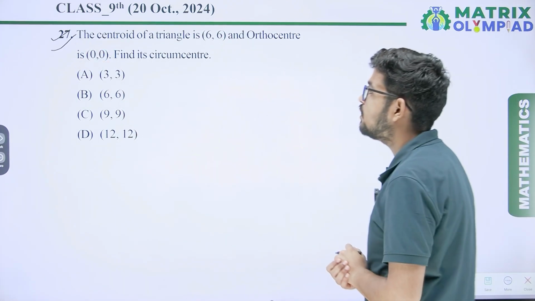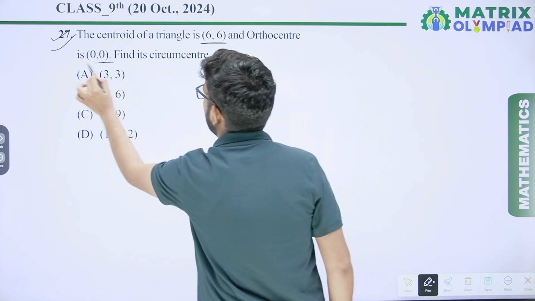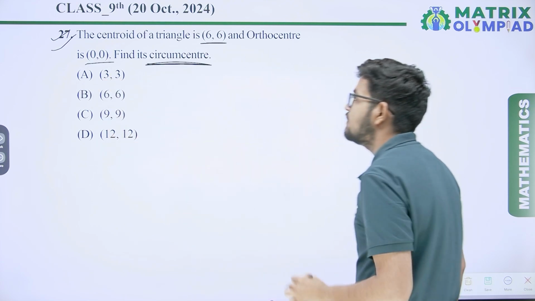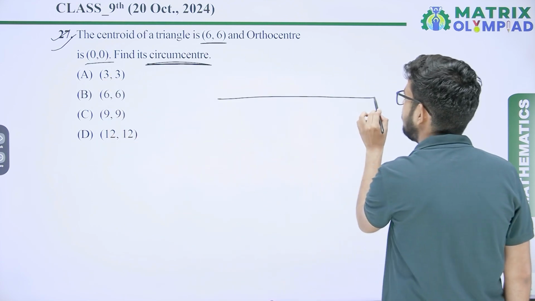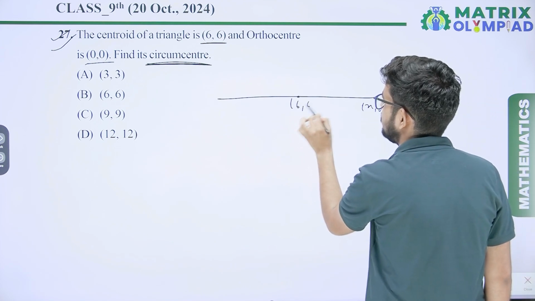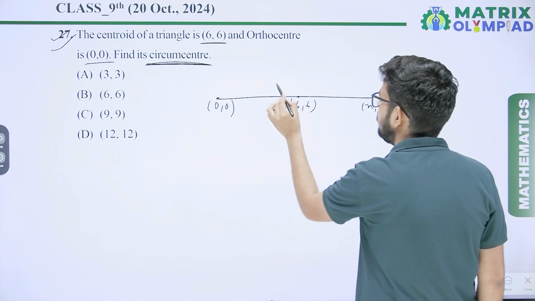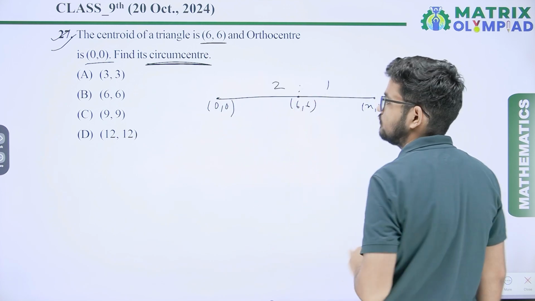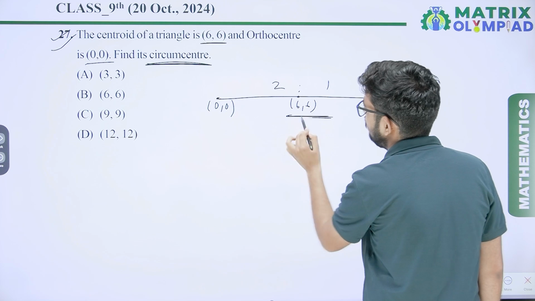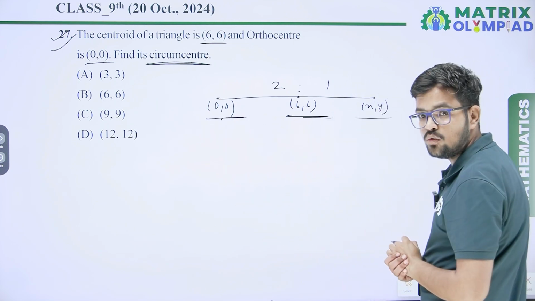Next question, question number 27. The centroid of a triangle is (6, 6) and the orthocenter (0, 0). Find the circumcenter. We know that, just assume the circumcenter is (x, y), the centroid (6, 6) is given and the orthocenter is (0, 0). The centroid of a triangle divides the orthocenter and circumcenter in 2:1.